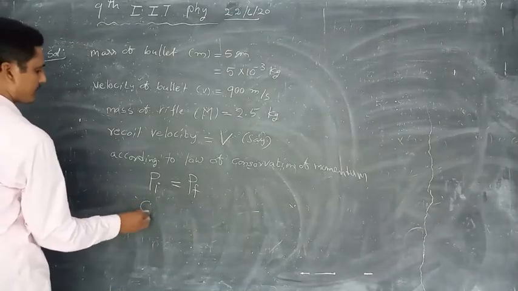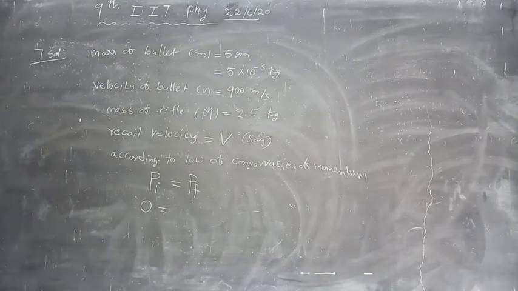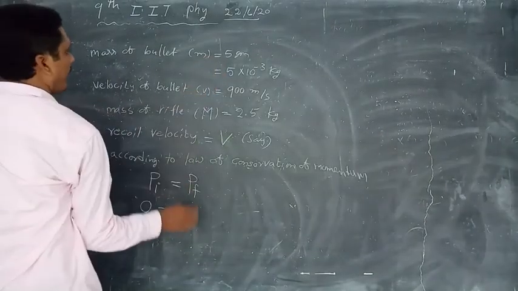Initially, the gun is at rest, so 0. Okay. Look here.